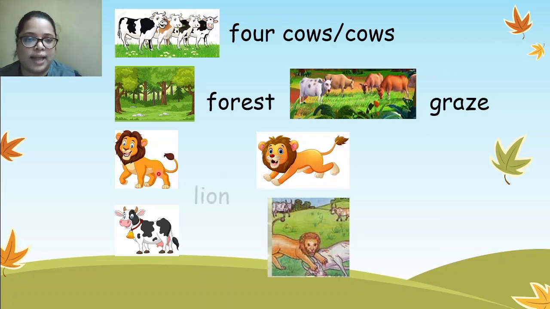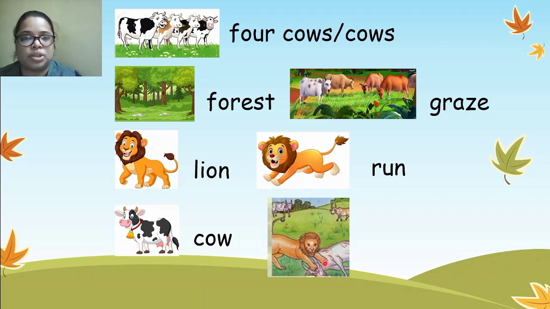Then what is the next picture? Yes, it's a picture of a lion, the king of the jungle, lion. What is the action that the lion is doing here? Yes, it's running. So it's run. Now how many cows are here? Only one. So when it is one, we do not put S. So it will only be cow. Now what action is the lion doing here in the picture? It's killing the cow. So killed is the word. You can see these pictures will be given to you, and you'll have to write these words on them. Okay. So now let's move ahead. Let's start the story.